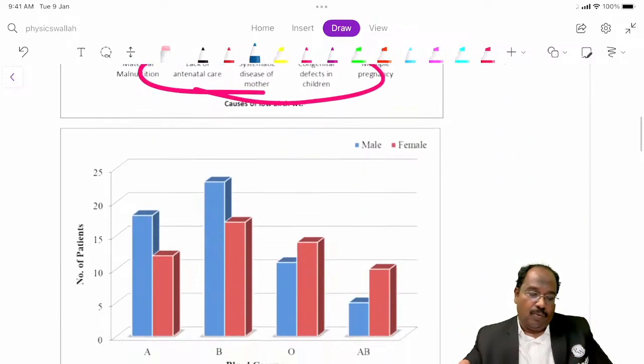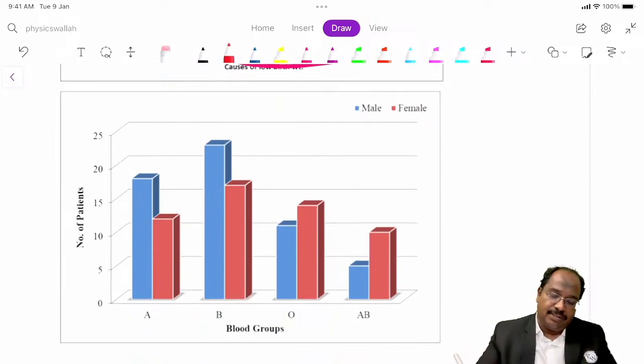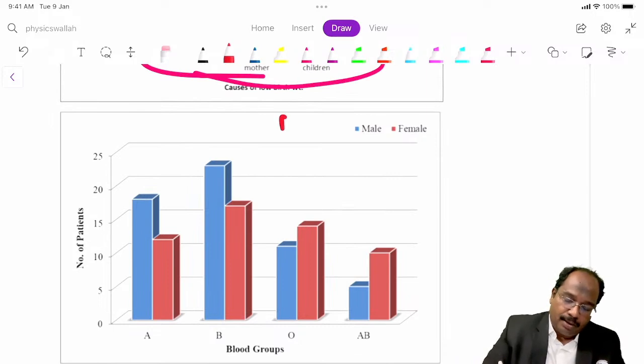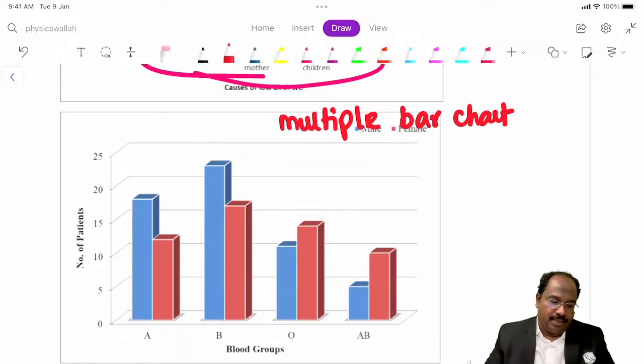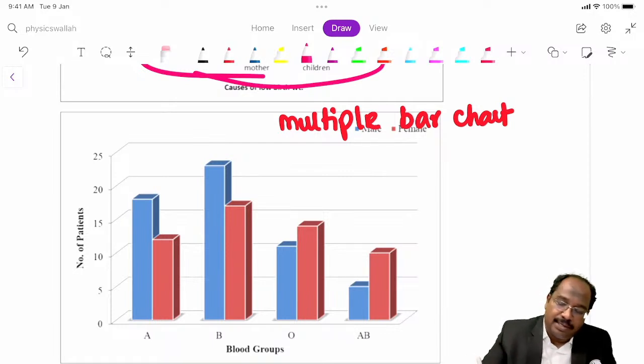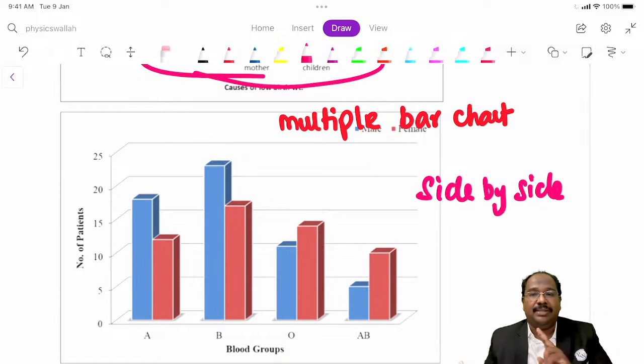What is this next graph? This is a multiple bar chart. In a multiple bar chart, two variables are compared side by side, for example blood groups between male and female.